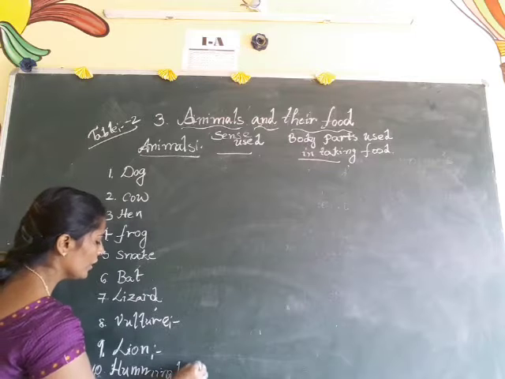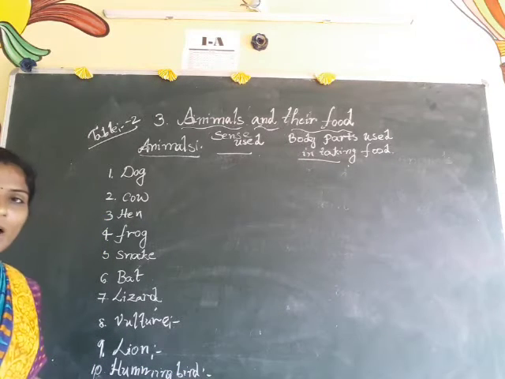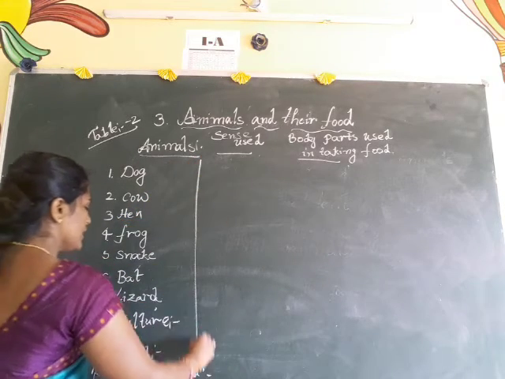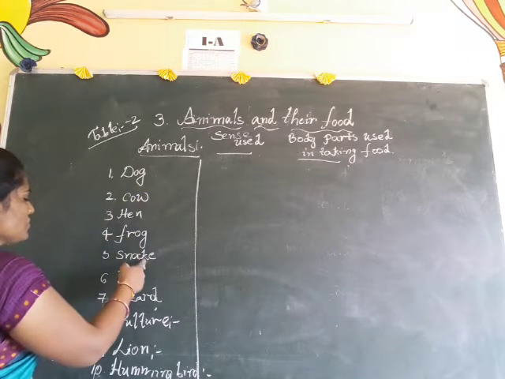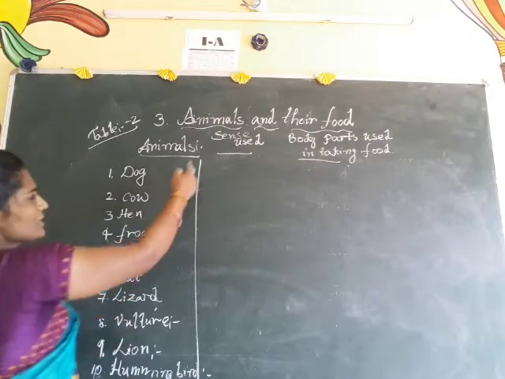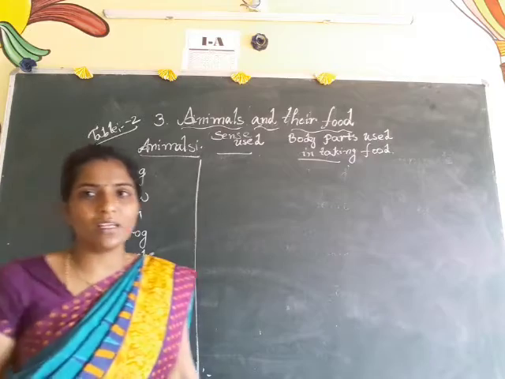The bird. Okay. I think if you are not able to see this hummingbird, I will explain it later. Okay, children. So these are the animals they have given in our textbook: dog, cow, hen, frog, snake, bat, lizard, vulture, lion, hummingbird. And what is the second option they have given? Sense used.